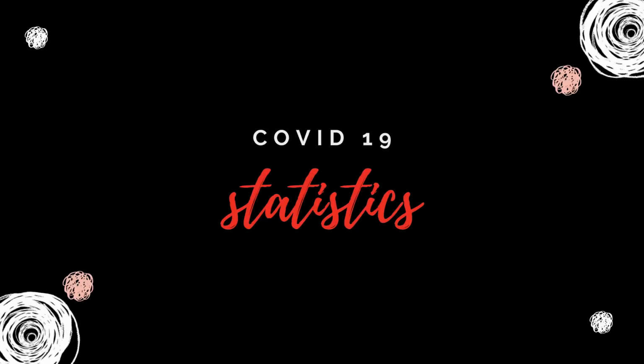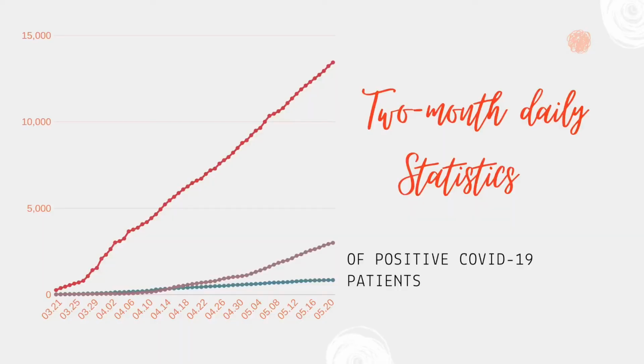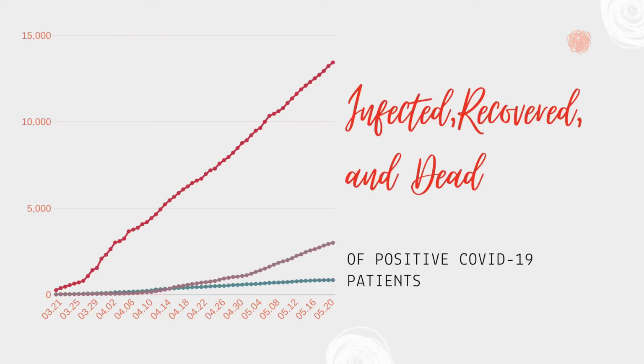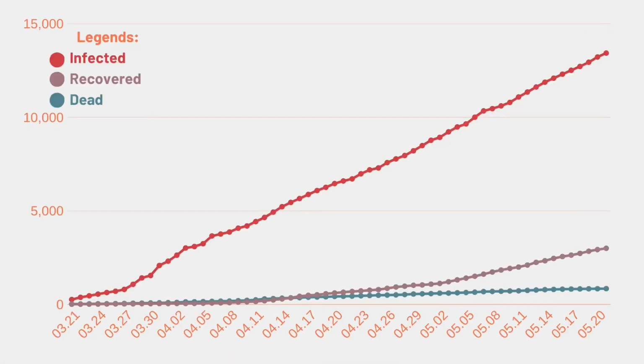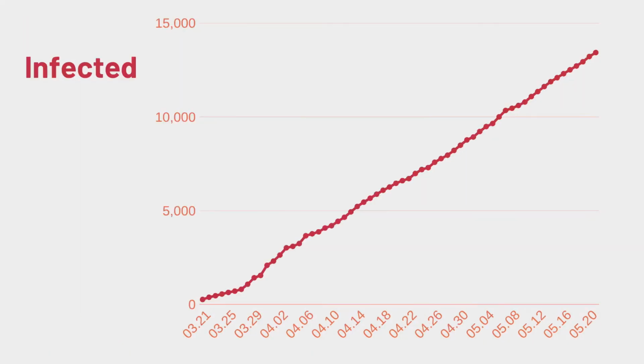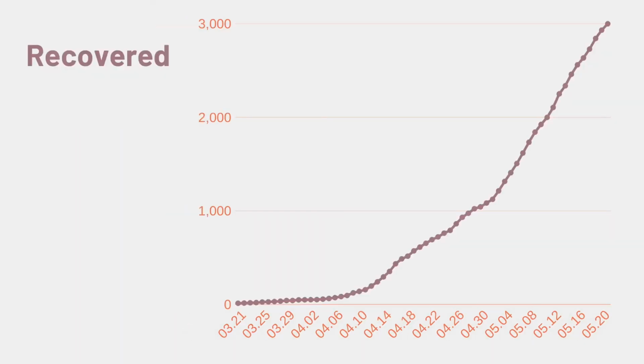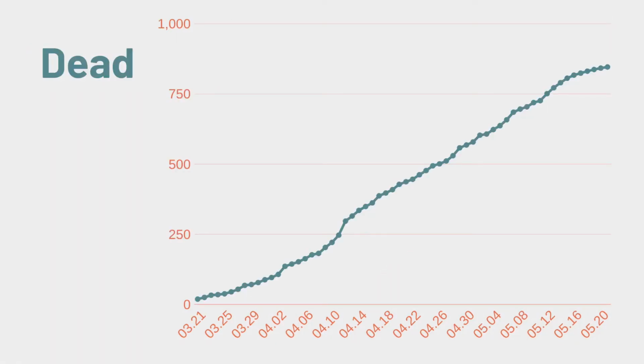COVID-19 statistics. Two-month daily statistics of positive COVID-19 patients: infected, recovered, and death of positive COVID-19 patients. In our graph, we see three lines: infected, recovered, and dead. As we can see, the infected patients rapidly increased as of March 25. Recovered patients gradually increased starting from April 6. As of April 2, the dead patients gradually increased.